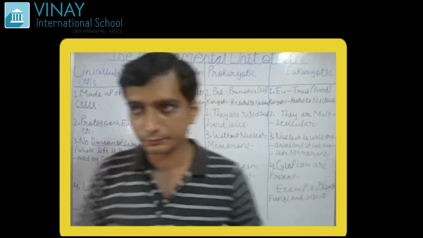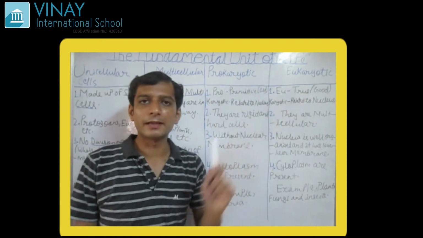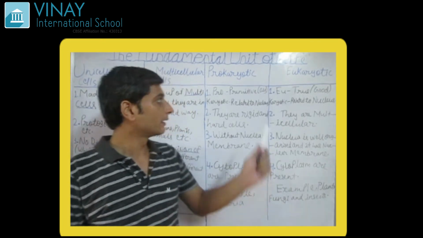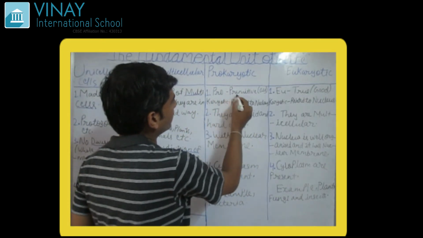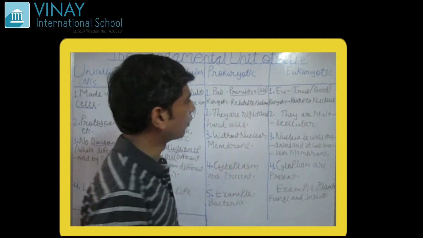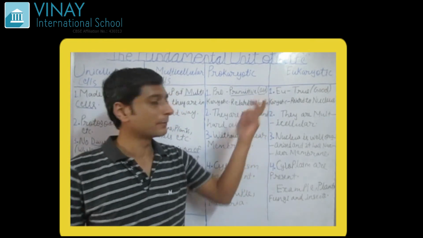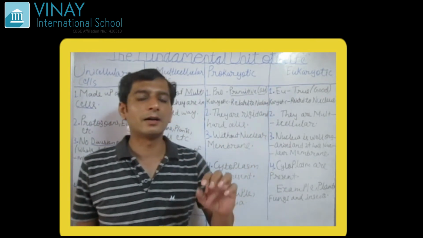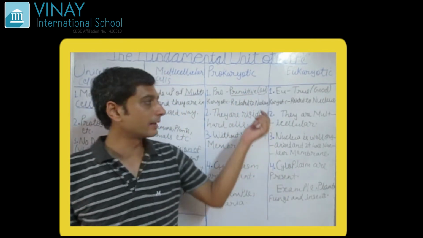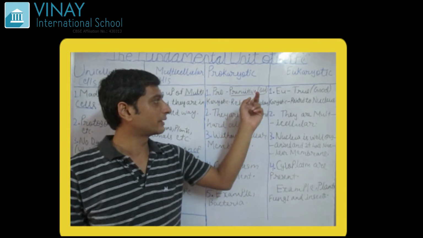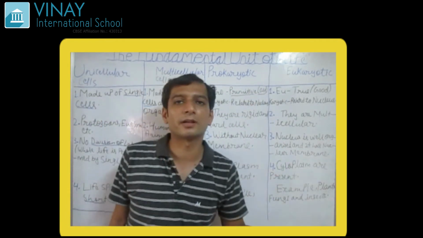Moving ahead, here we are going to see the difference between prokaryotic and eukaryotic cells. Okay, so what are prokaryotic? You see here, the word itself signifies prokaryotic means primitive or old. Primitive means which is at the starting age, which are not fully developed. Okay, so the word is trying to say that these are not fully developed. They do not have multiple organelles.